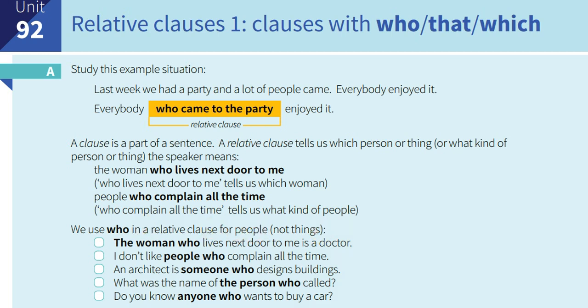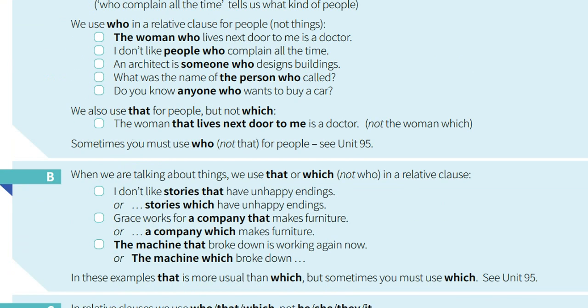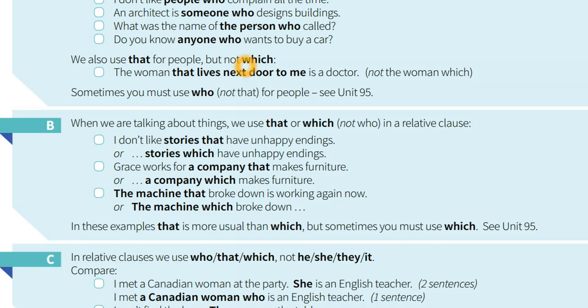That's the point of A. And at the end we need to remember that is also used for people, but not which. The woman that lives next door to me is a doctor, not the woman which. So we have to understand that who and that are for people. Then that and which are for things, not who.